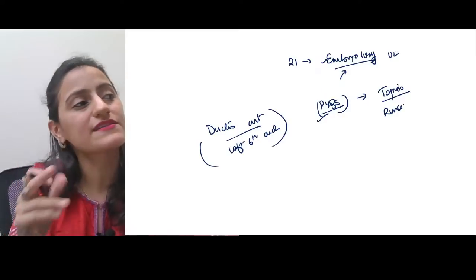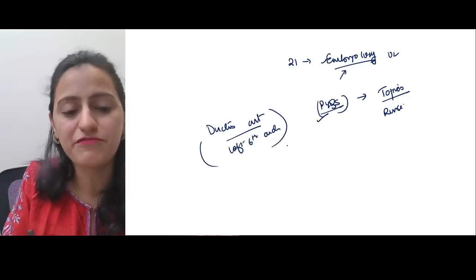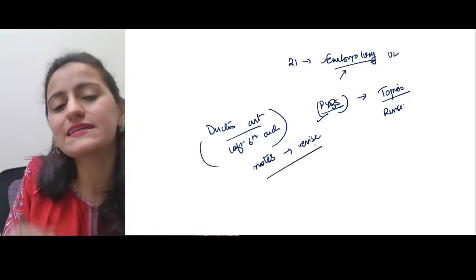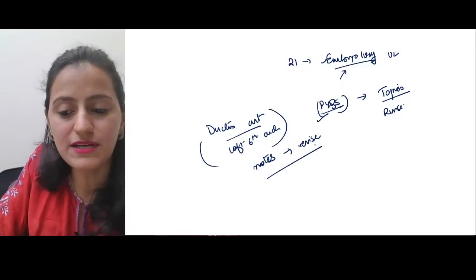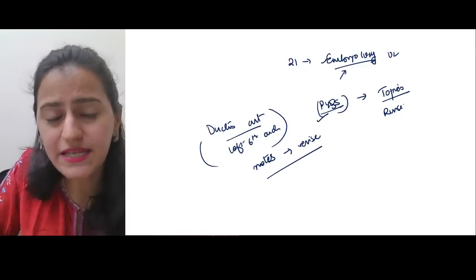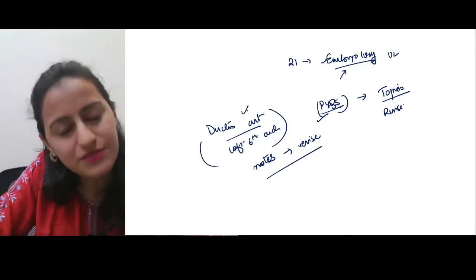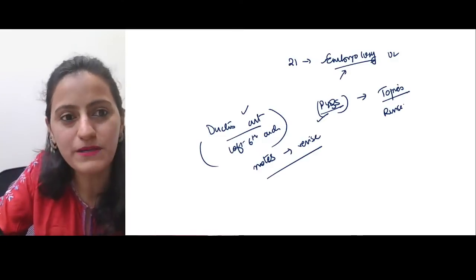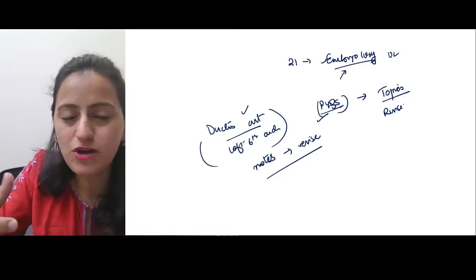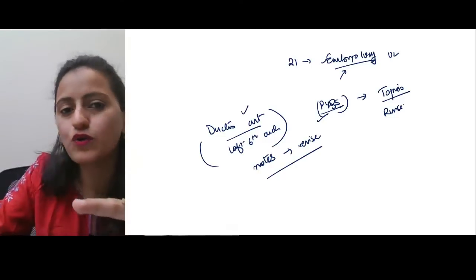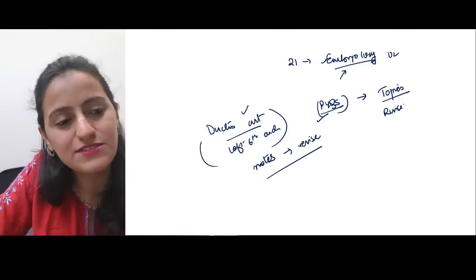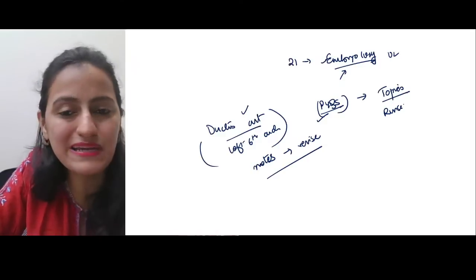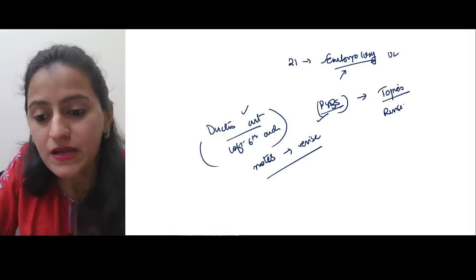Any topic where you feel that, oh, I'm not remembering this, I'm getting confused, go back to your notes and revise that topic. Basically, that is what should be the strategy that you should be doing. ठीक है? So every topic के साथ try to recall, just close your eyes and try to recall the entire topic. Do I know everything about this topic? If the answer is yes, go to the next question. If the answer is no, go back to your notes and revise that topic. That is what you should be doing in these days. ठीक है? Okay.